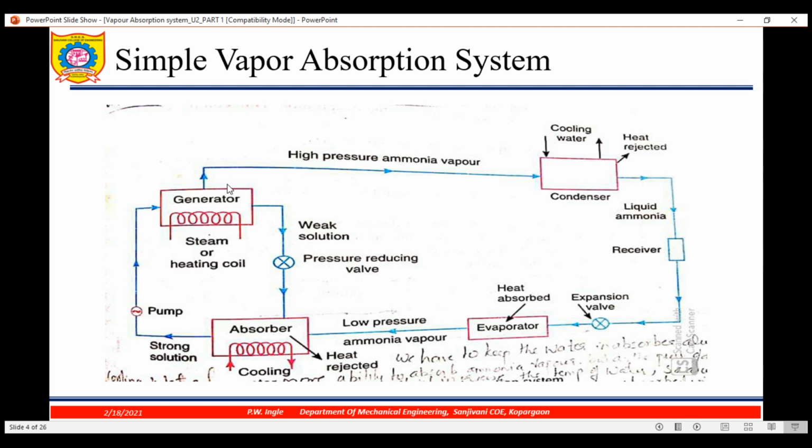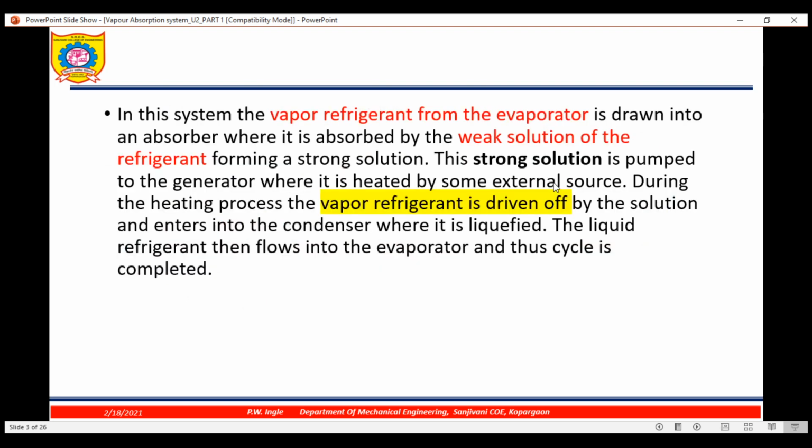The refrigerant which we are getting, high pressure ammonia vapor, goes to the condenser. During the heating process, vapor refrigerant is driven out of the solution and enters the condenser where it is liquefied. So in the condenser we are doing condensation. Thus the liquid refrigerant flows to the evaporator and the cycle is completed.